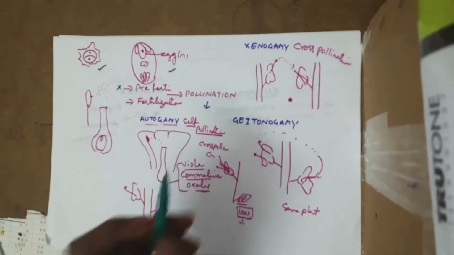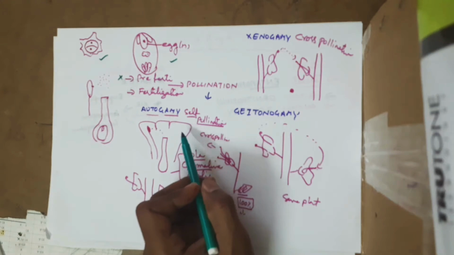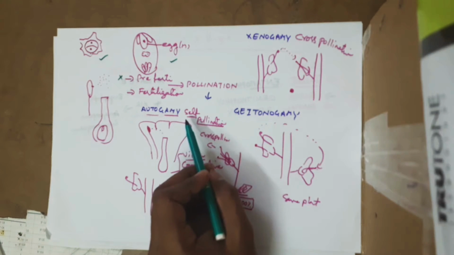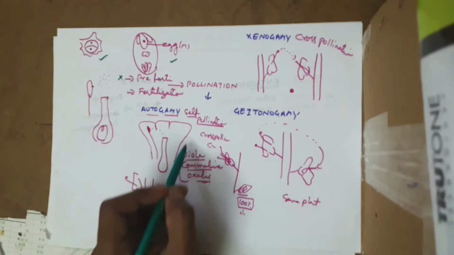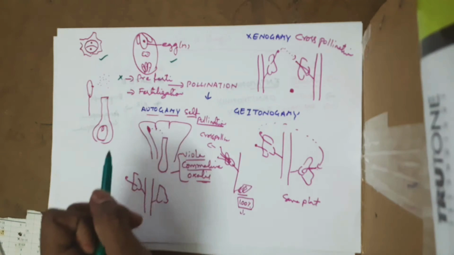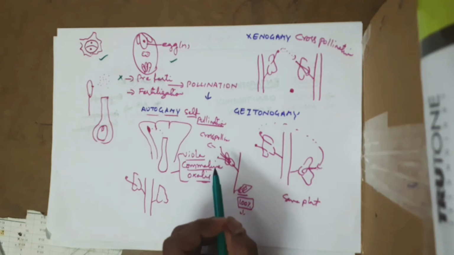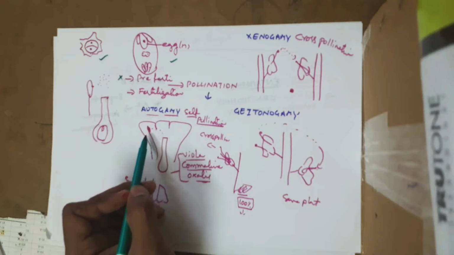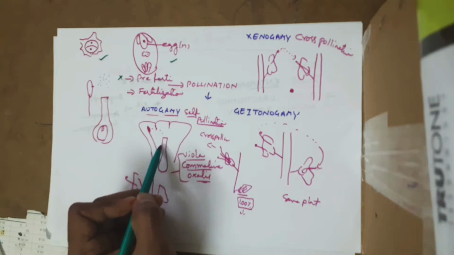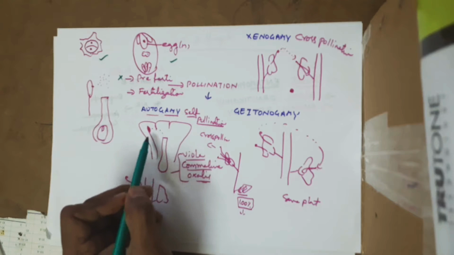pollination. Here the very first one is called autogamy. Autogamy is simply what we can call self-pollination, especially found in bisexual plants. Majority of the bisexual flowers participate in this. In bisexual flowers, you can see that both anther and the pistil are very close to each other.